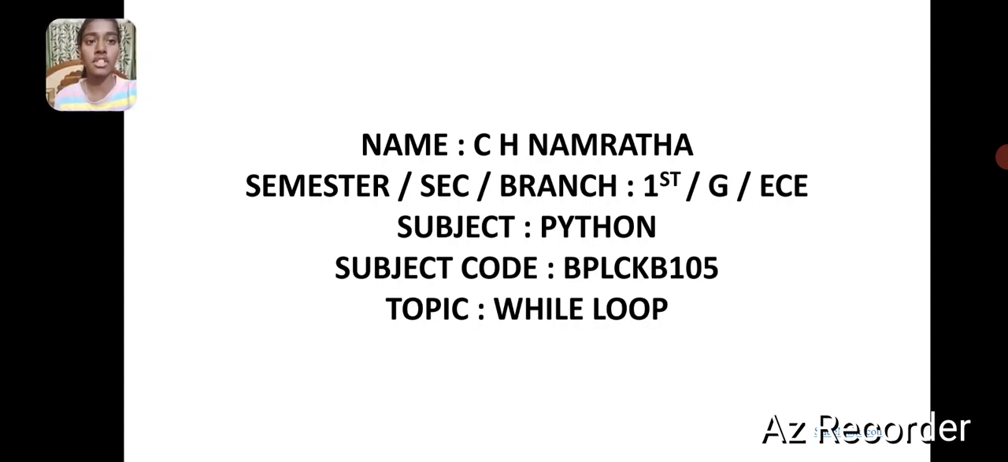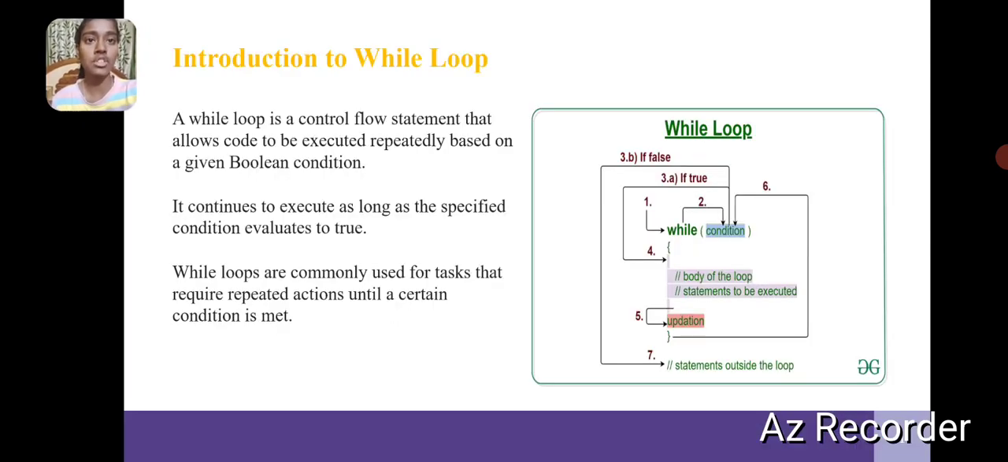Today I am going to discuss the topic while loop. Introduction to while loop. A while loop is a control flow statement that allows code to execute repeatedly based on a given Boolean condition. It continues to execute as long as the specified condition evaluates to true. While loops are commonly used for tasks that require repeated action until a certain condition is met.